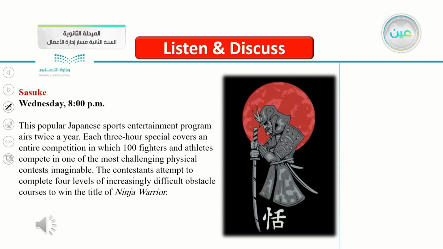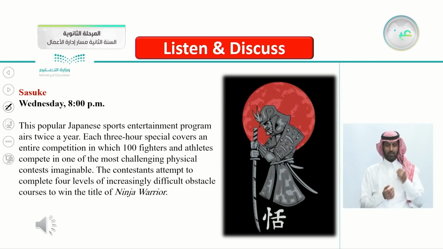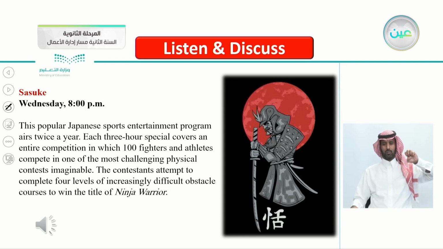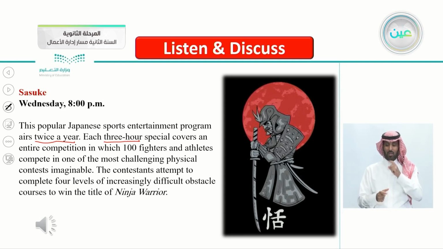So, as I said, from the name itself, Sasuke, you know it's a Japanese show. It's a sports entertainment program that airs twice a year. Each is a 3-hour special, covers an entire competition in which 100 fighters and athletes compete in one of the most challenging physical contests imaginable.